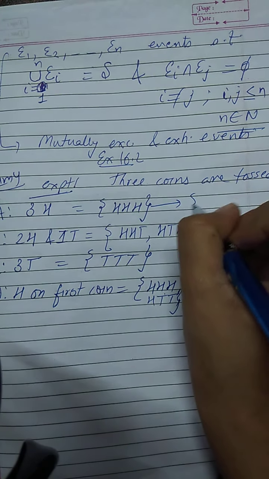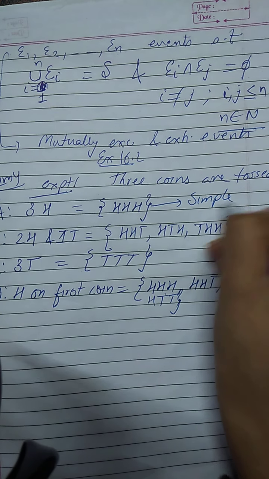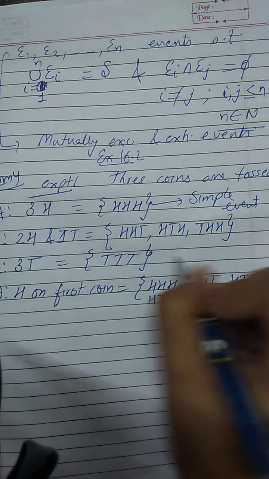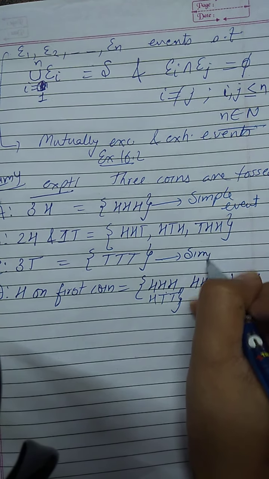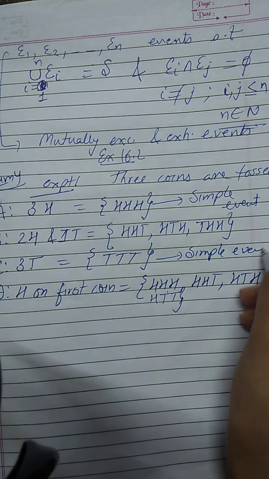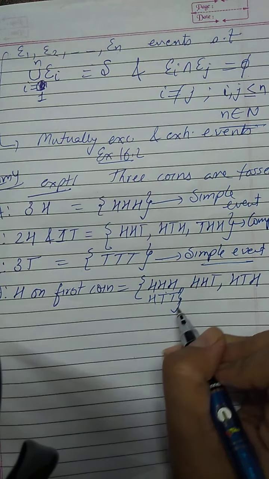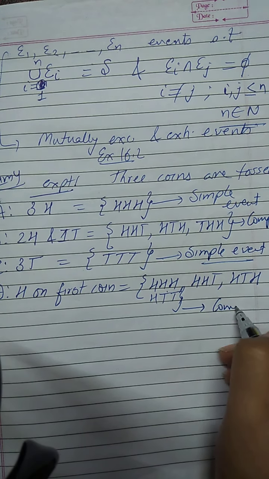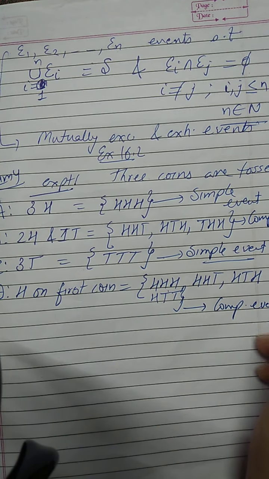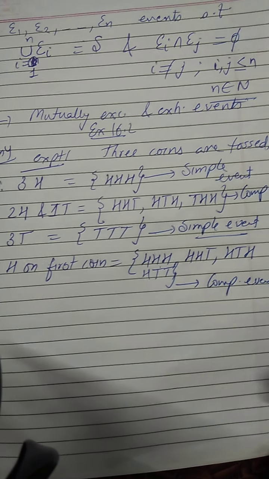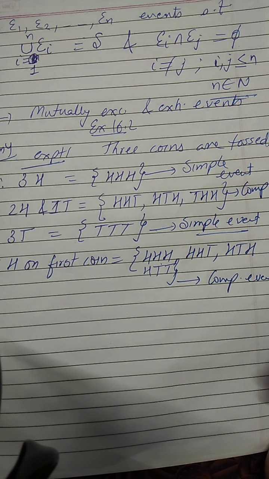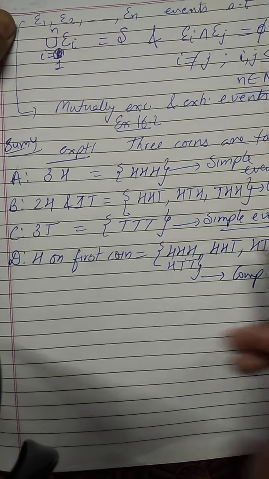So yes, A is simple event, right? Similarly, C is also simple event. B is compound event. And D is also compound event. Right? Now, which are mutually exclusive events? Mutually exclusive events are those events for which intersection is phi.